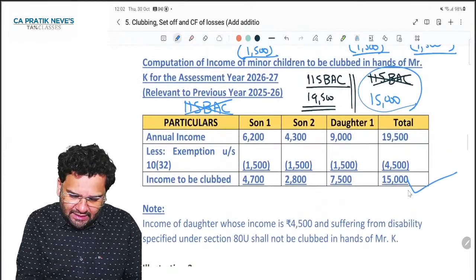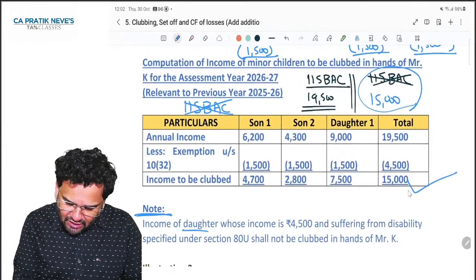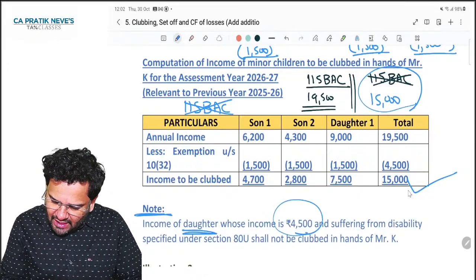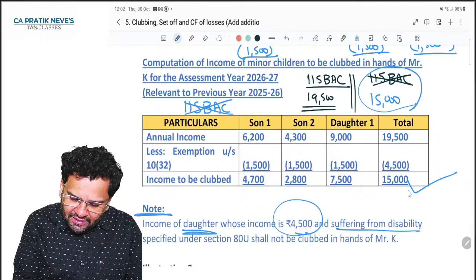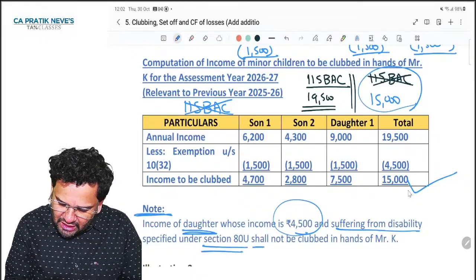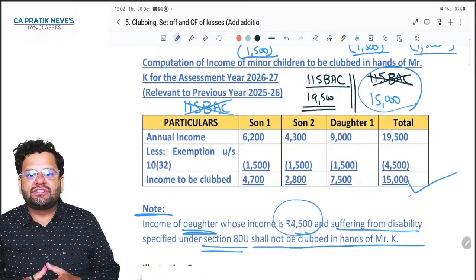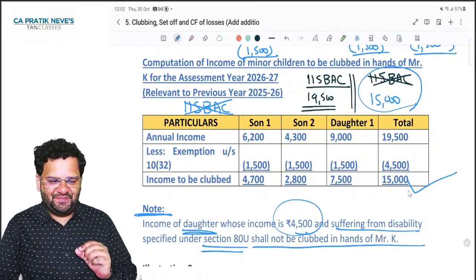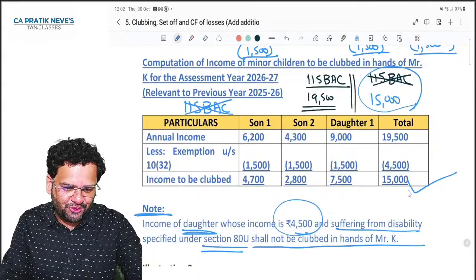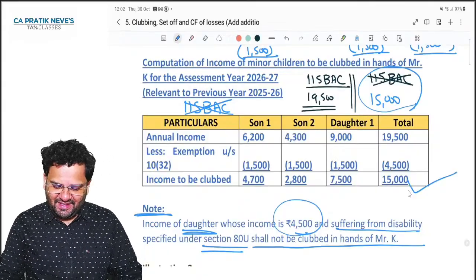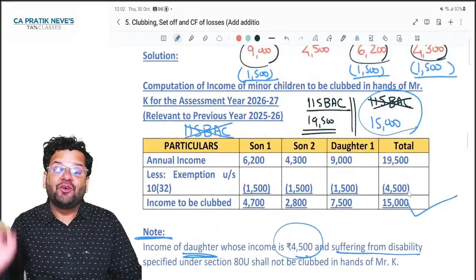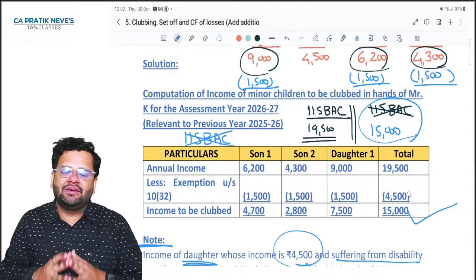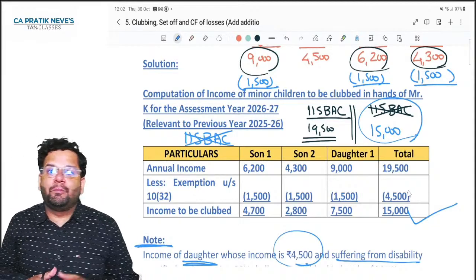Clear? And then I have written the note that income of daughter whose income is 4,500 and suffering from disability under ATU shall not be clubbed in the hands of Mr. K. Make sense? Is it clear to all of you? So this completes one case, one very important case of clubbing, that is income of minor child.